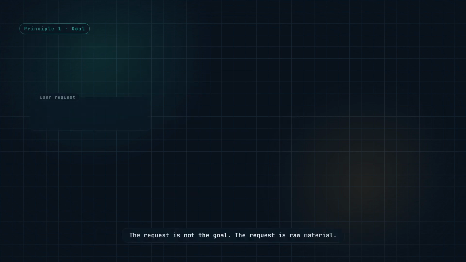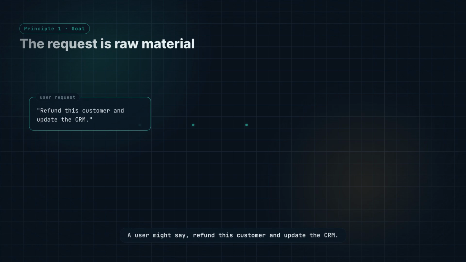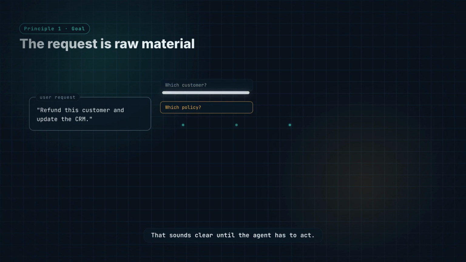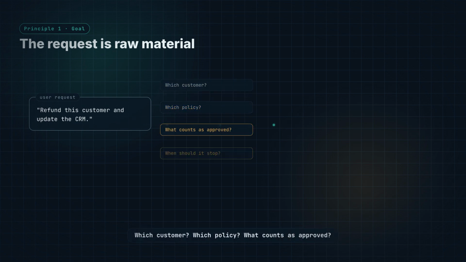The request is not the goal. The request is raw material. A user might say, "Refund this customer and update the CRM." That sounds clear until the agent has to act. Which customer? Which policy? What counts as approved? When should it stop? When should it escalate?